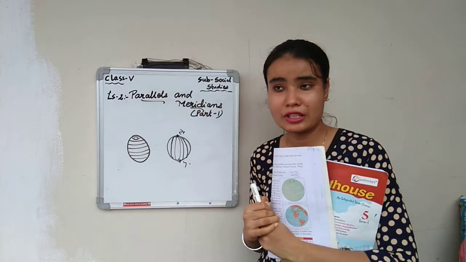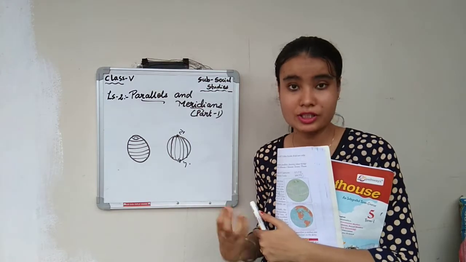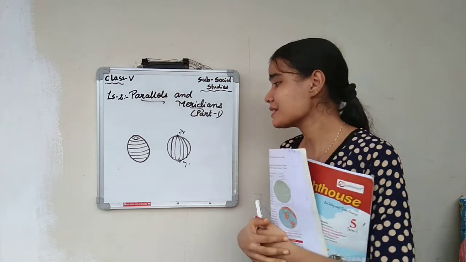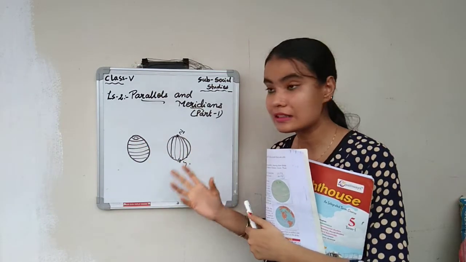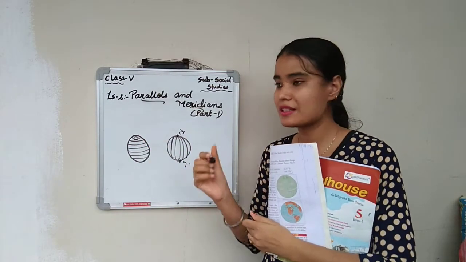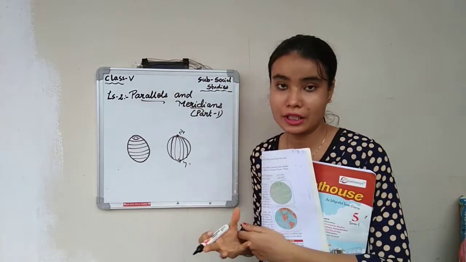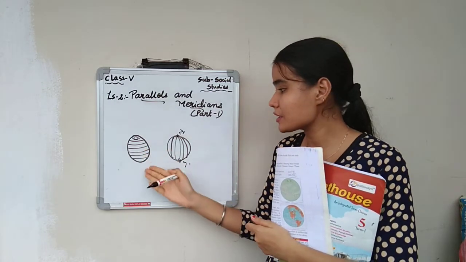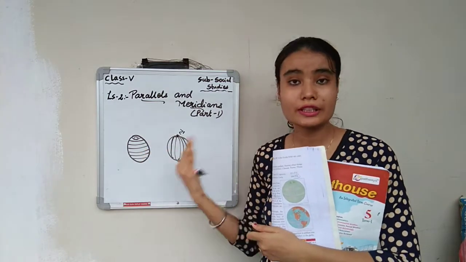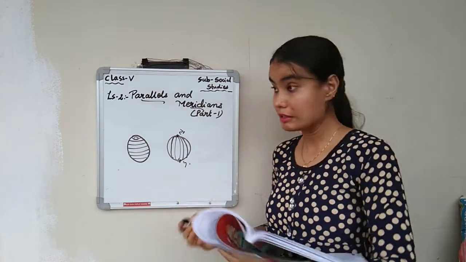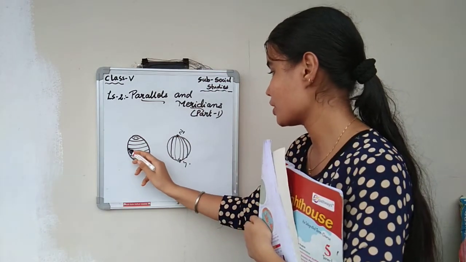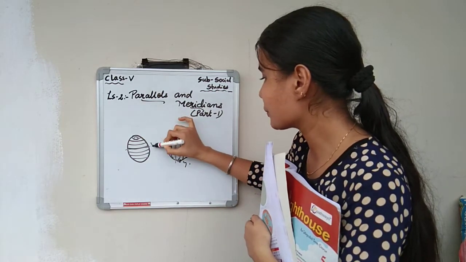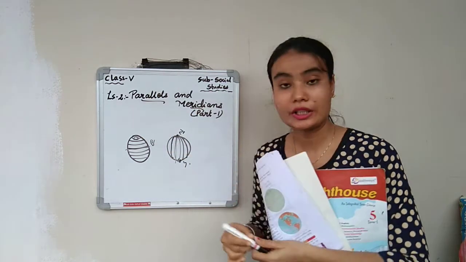So on the globe, there are some imaginary lines. These are just imaginary lines which we have drawn for our reference to understand the places on the earth. These imaginary lines are some circles and semicircles. Semicircles means what? जो total पूरा circle में नहीं होता है, जो खाली half circle है. So that half circle is called as what? Semicircles, and the circle which is drawn fully, that is called as what? Circle. So the circle which is drawn fully on the globe, that is called as what? Equator.